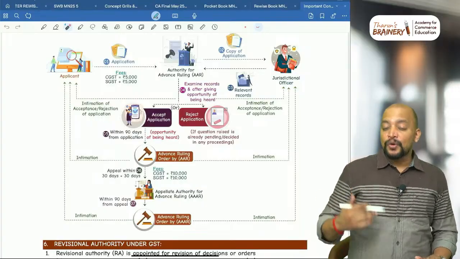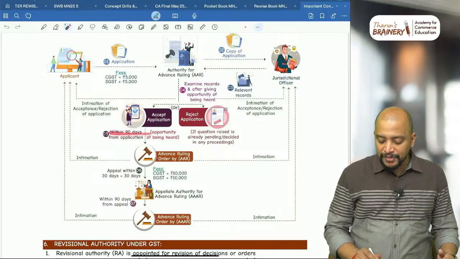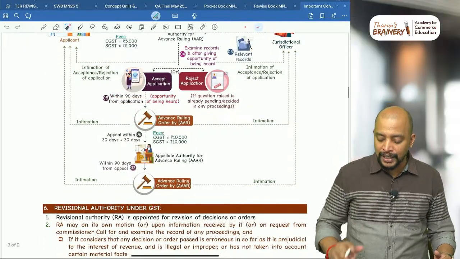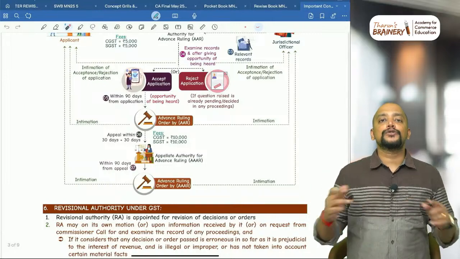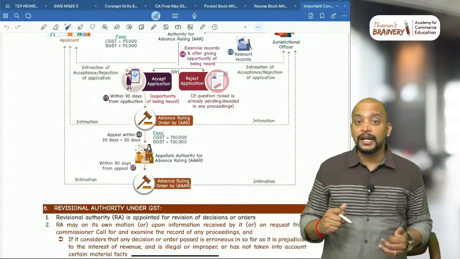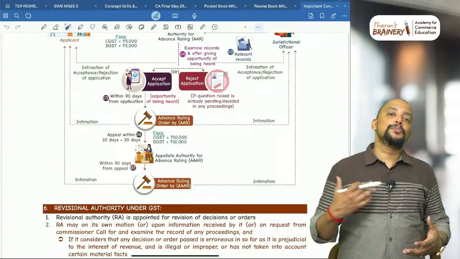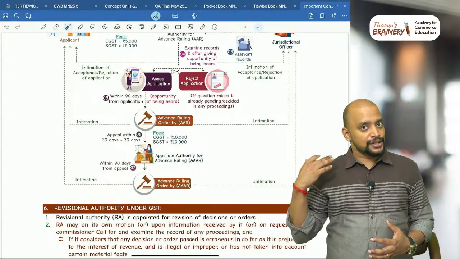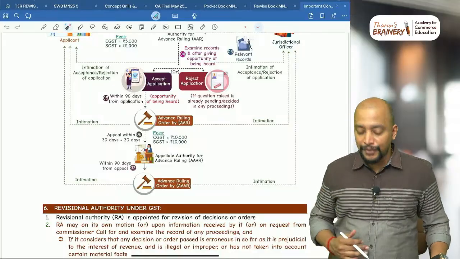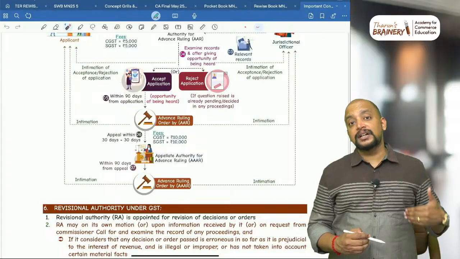Okay. And what is the time limit within which they need to pronounce the ruling? Within 90 days from the application, they need to pronounce the ruling and they will pass an advanced ruling, and that order of advanced ruling will also be shared to both the parties, that is taxpayer as well as the jurisdictional officer. And now if the taxpayer is not satisfied or is of the opinion that the advanced ruling pronounced is not correct, then in that case they can make an appeal to appellate authority for advanced ruling, and the time limit for that is 30 days, plus it can be extended for a further period of 30 days.